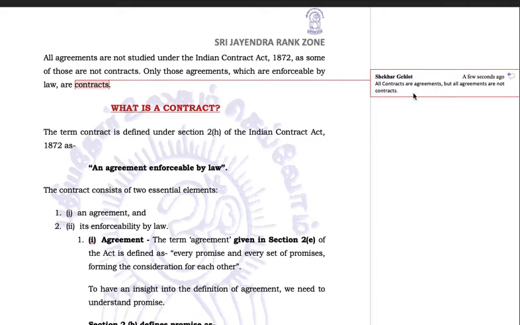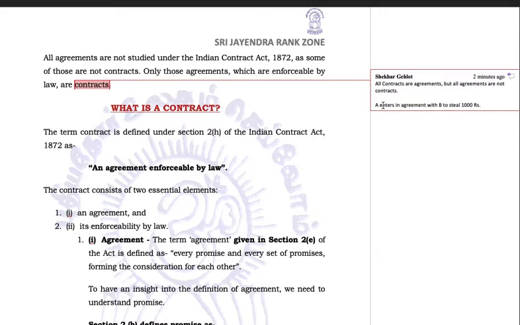so they will not become contracts, they will only remain agreements. I'll just give you an example: A enters into an agreement with B to steal 1,000 rupees. Now tomorrow B may say that I will not steal this 1,000 rupees.